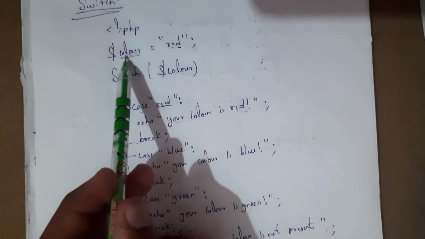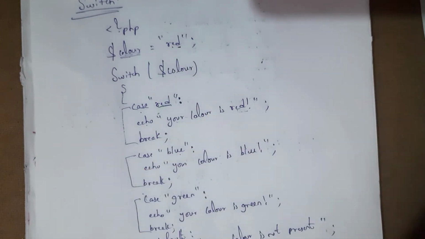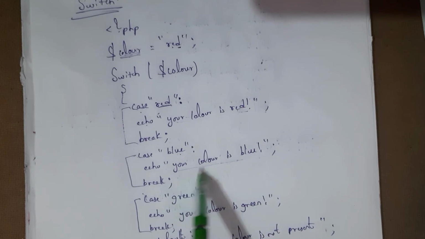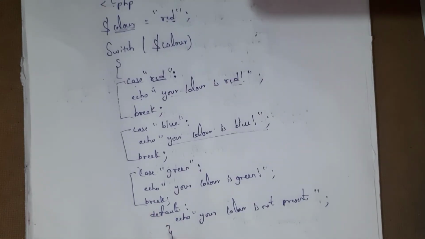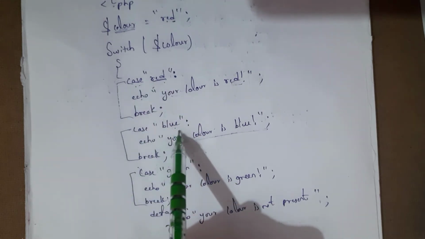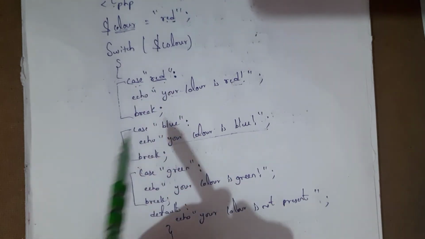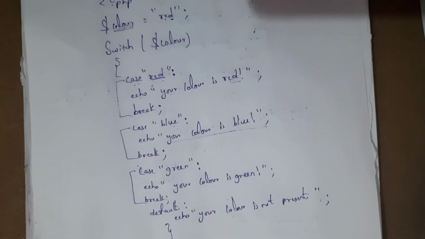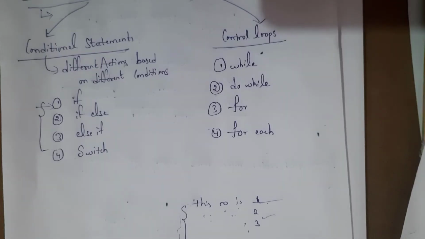Similarly, here I took $color equal to blue, then the output is your color is blue. This is an example of the switch statement. There are three cases here. Case is red, the next case is blue, and the third case is green. And you need to use a break statement for each condition. This is an example of the switch statement. We are done with conditional statements.